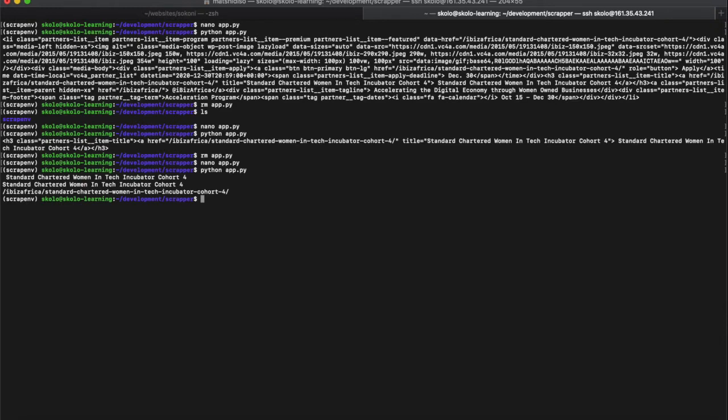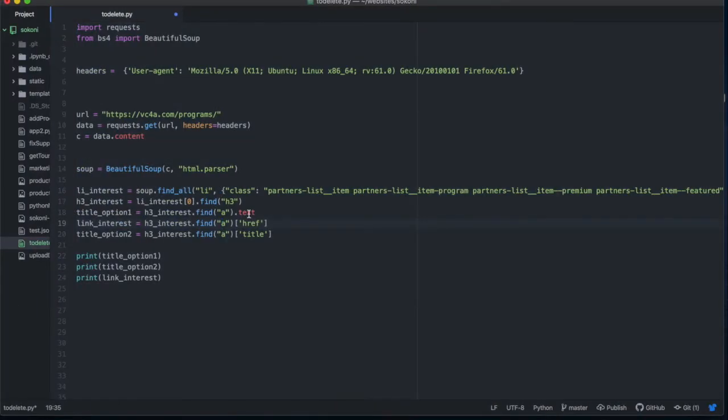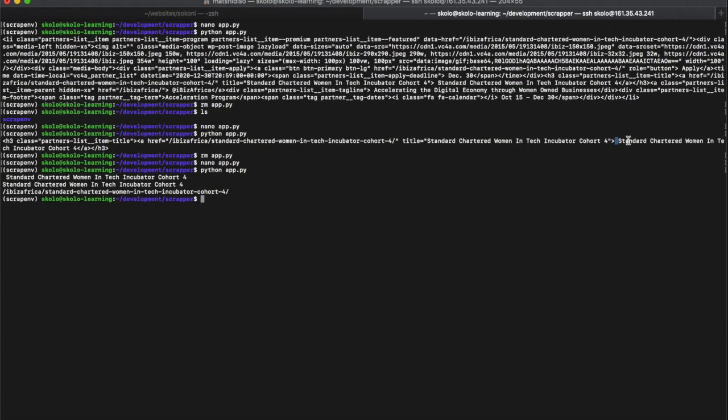So no errors, we didn't get spelling errors or anything like that. The first thing, it printed the Standard Chartered Women Africa Incubator Cohort 4. So this is exactly the same thing as what's in there, and you can see the little space over there is also shown. The first way that we did it was to get it from the text, and from the text there was a little bit of a space, which is also included. The second way, I think I prefer, because this is nicely inside the brackets. So we will use that going forward.